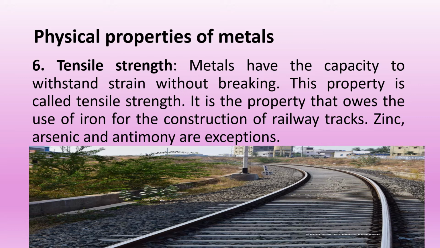Most metals have high tensile strength except zinc, arsenic and antimony, so that metals can take heavy loads without breaking. Iron metal uses the tensile strength property for the construction of railway tracks.